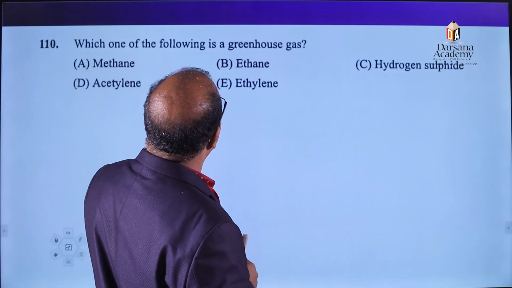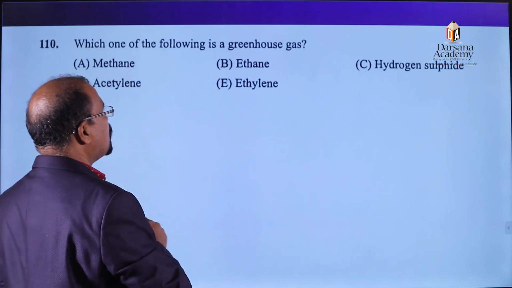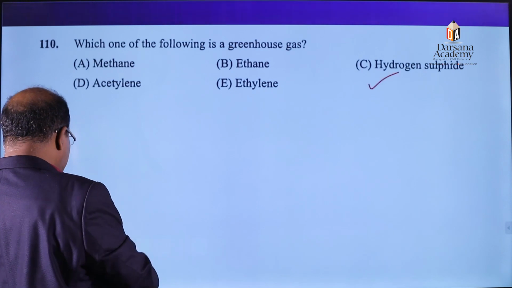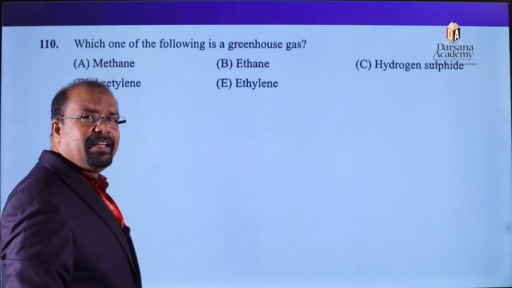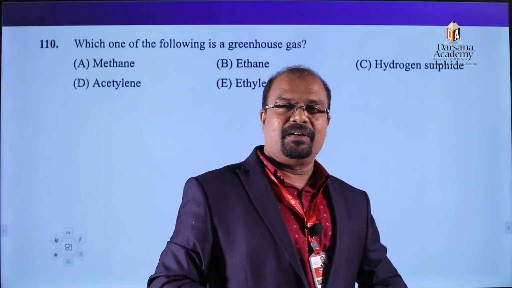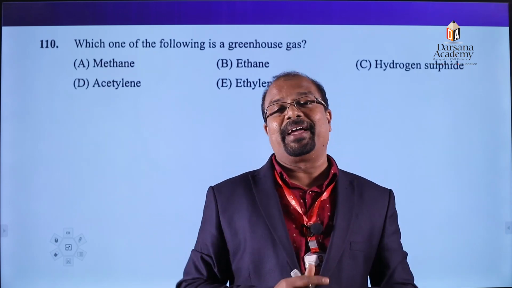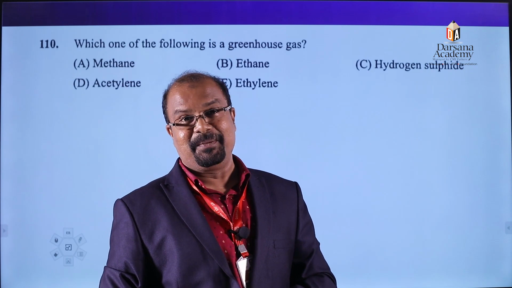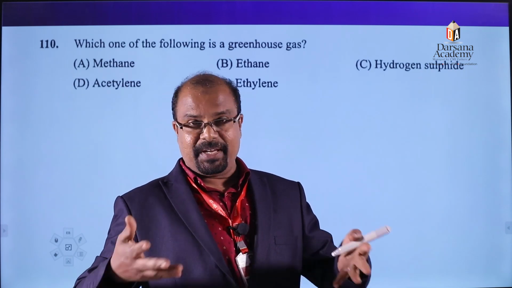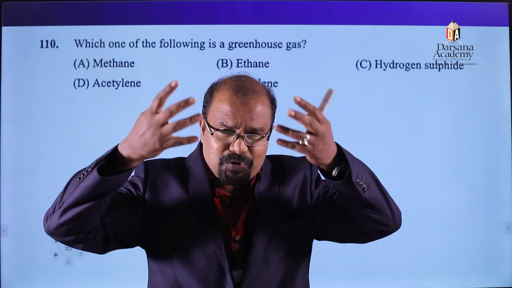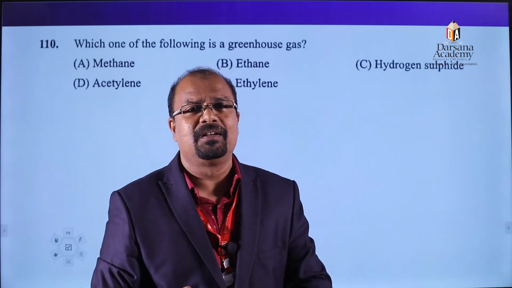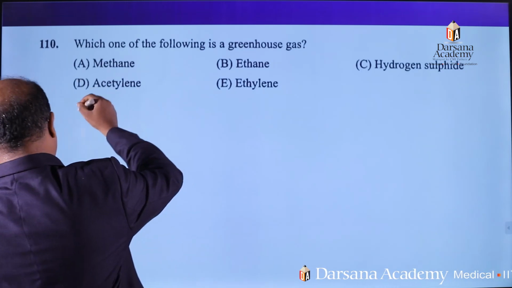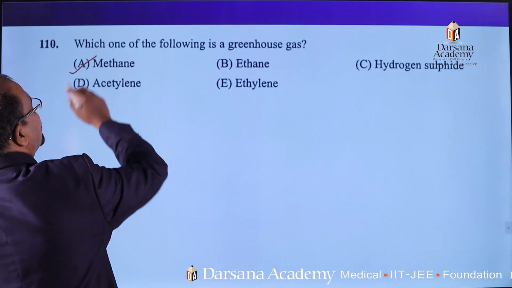Which one of the following is a greenhouse gas? You know that certain gases have a tendency to hold heat radiation. They are known as greenhouse gases. Carbon dioxide and methane are the major ones. They also have a tendency to hold heat radiation. So here the right option, that is methane, is the answer.